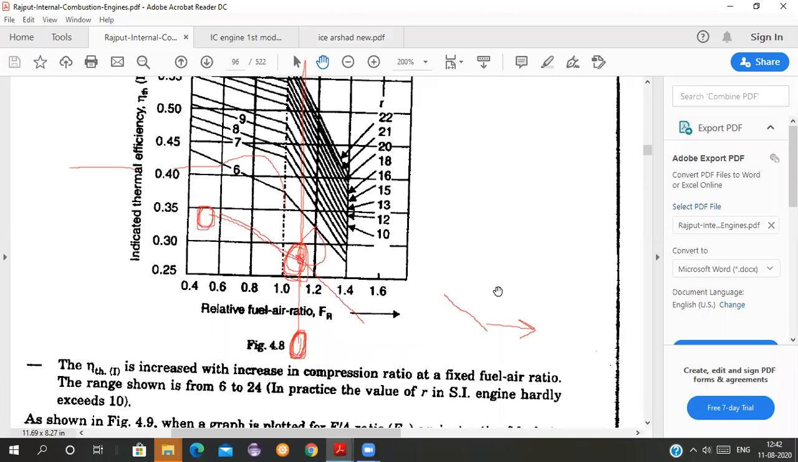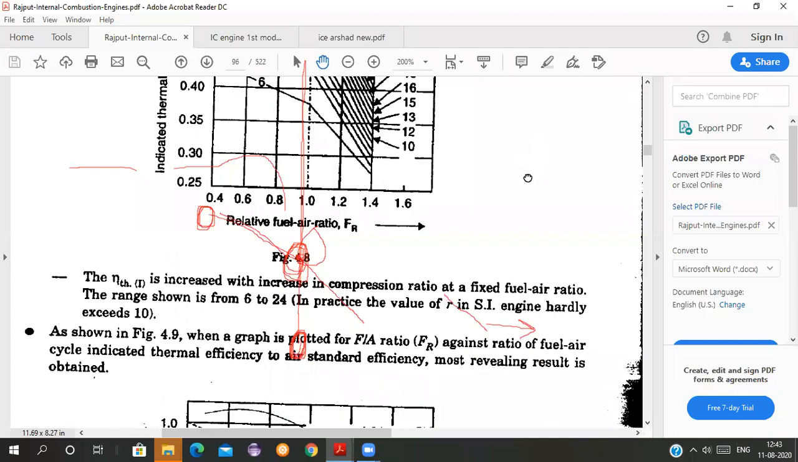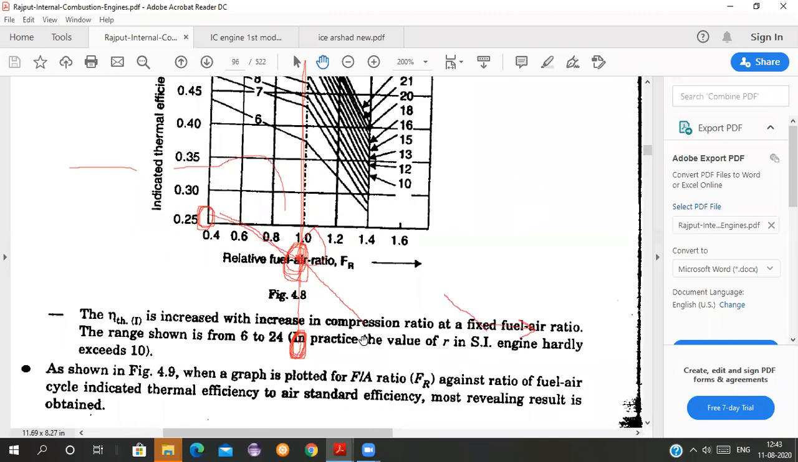The efficiency is increased with increase in compression ratio. At a fixed fuel air ratio, the range shown is from 6 to 24. In practice, the value of r in SI engines hardly exceeds 10. I have told you all that it hardly exceeds the value of 10. So efficiency is increased with the increase in compression ratio. It is also shown. See, at the value of 6, the compression ratio is 6.